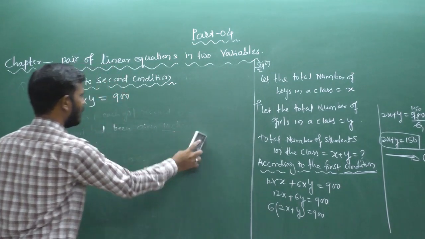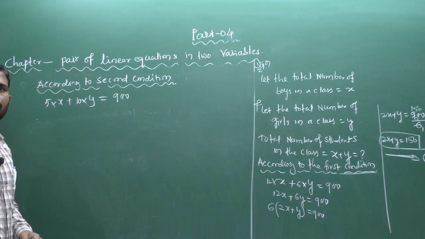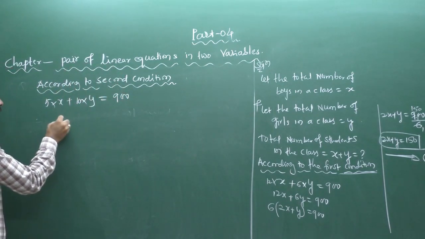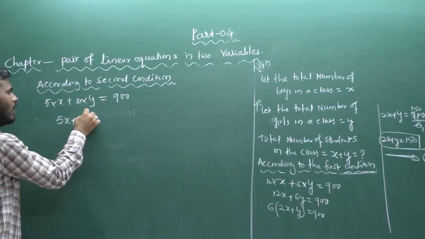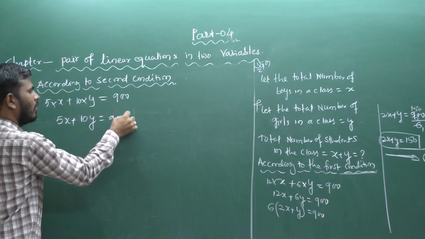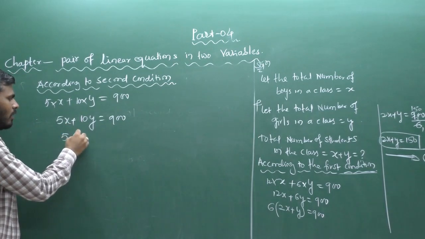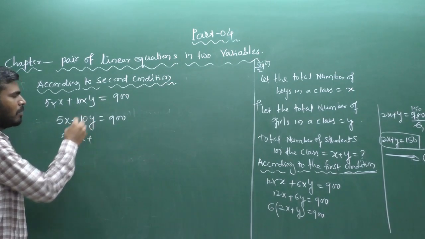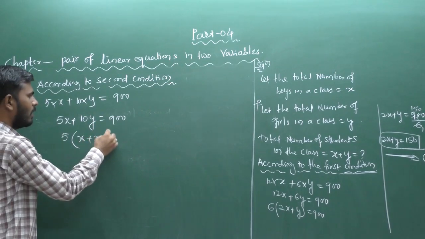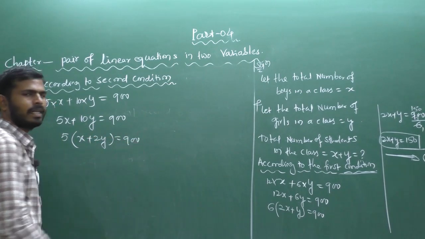Next, multiplying, we get 5 into x, 10 into y, 10y equal to 900. Next, take the common factor 5: 5 times (x plus 2y) equals 900.